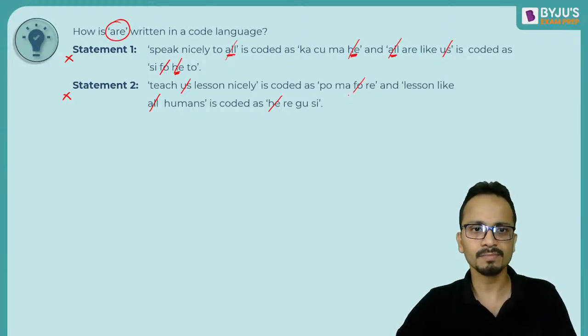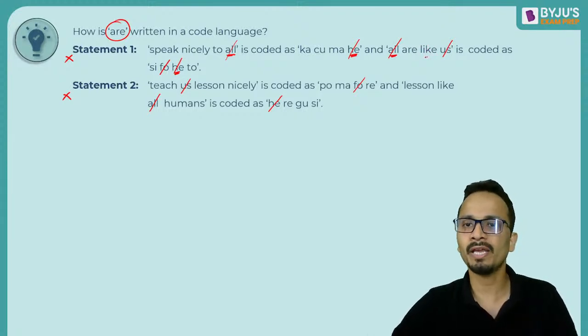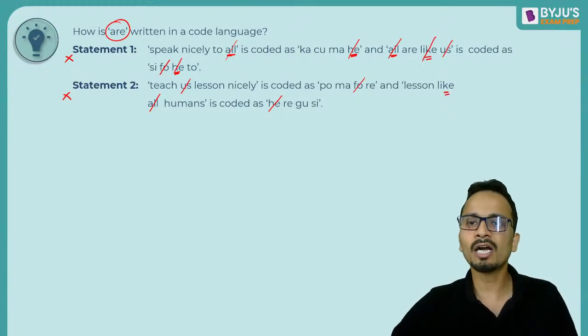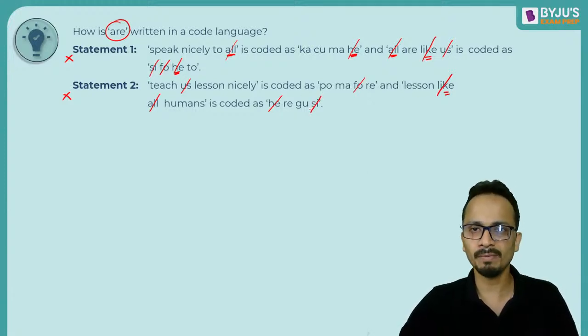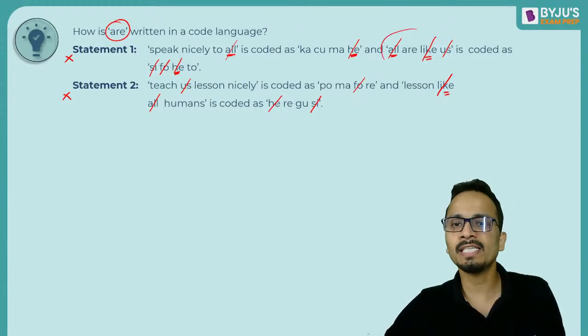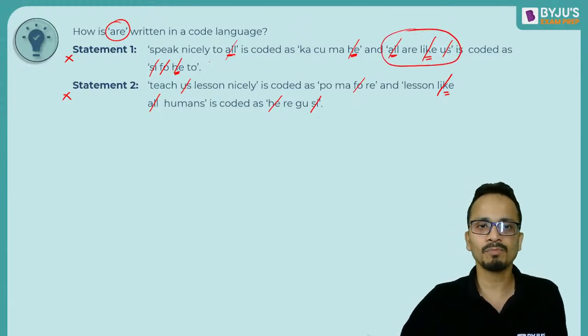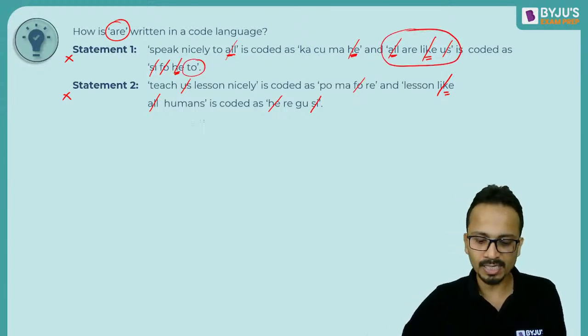All right. Now let's look at the code for like. Like का code, like is common here and here. Okay. So like का code calculate कर सकते हैं. So like will be coded as SI. SI common है यहाँ पे. अब ये वाला जो सेंटेंस है इसमें सिर्फ R बचा हुआ है. So R will be coded as TO.